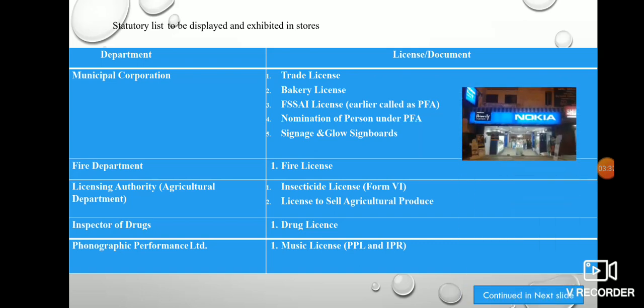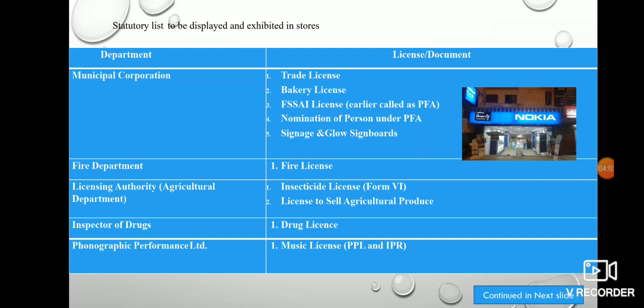So in a dark environment, if you want the name or the signs or any of the brand pictures to glow, then you have to take the license for that too. You have to keep the document for that too. That document also has to be taken from the municipal corporation.